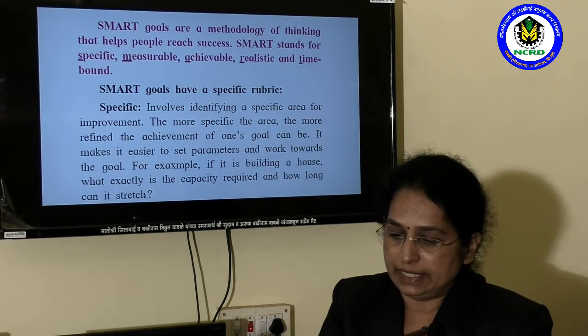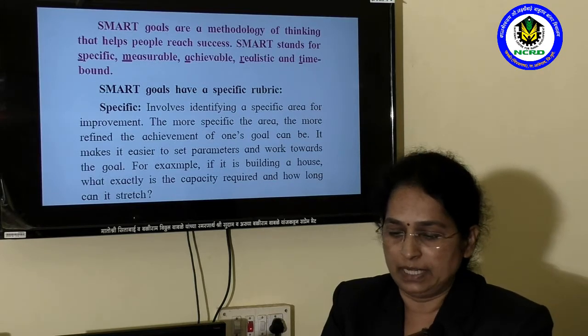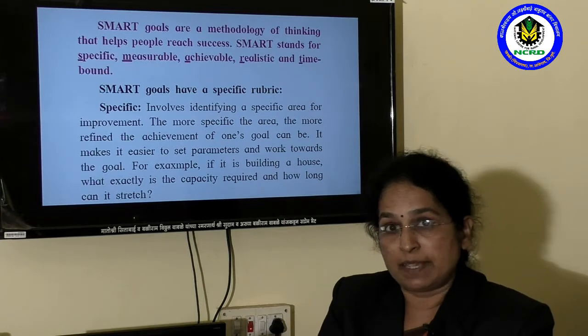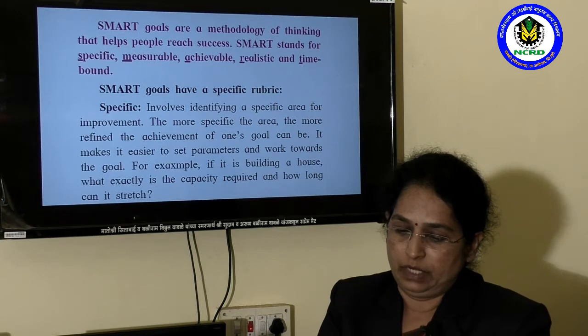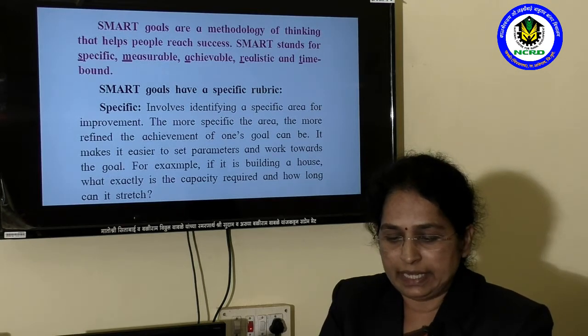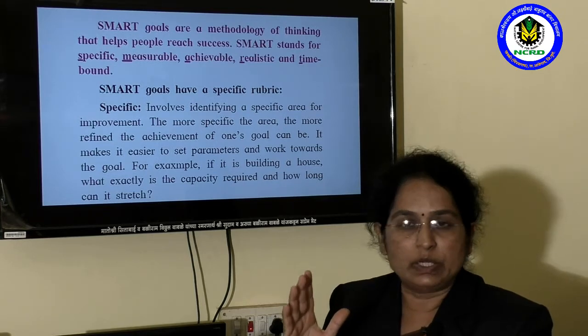It makes it easier to set parameters and work towards the goal. Meaning of the lines, the specific goals are helpful. That makes it easier to set the parameter and work towards the goal.